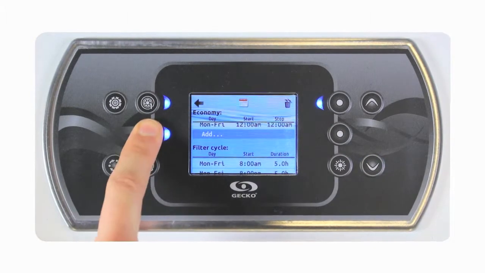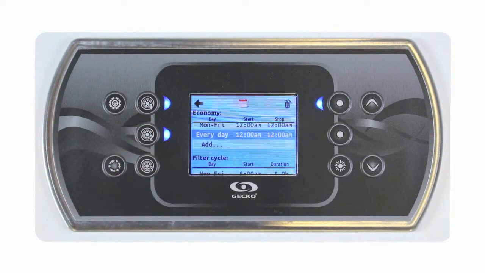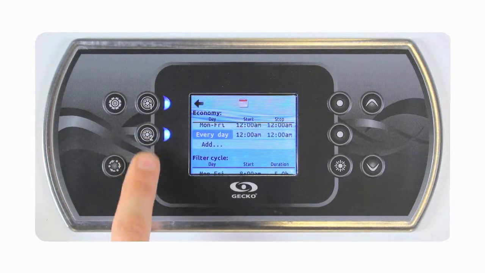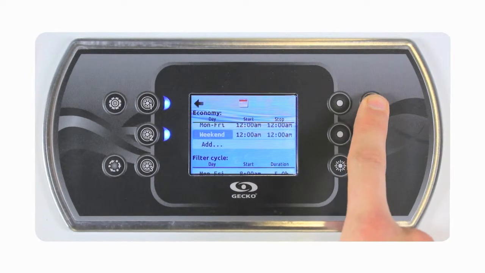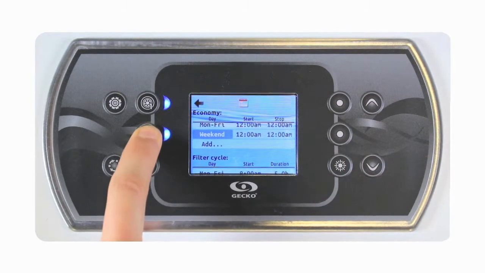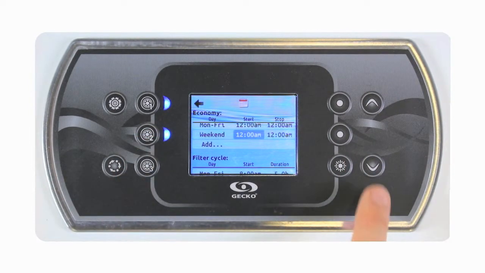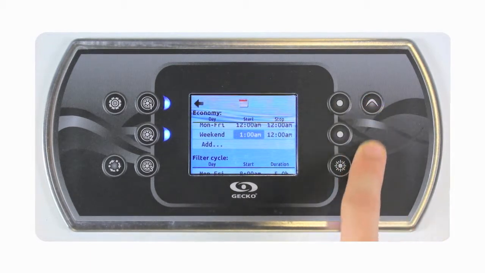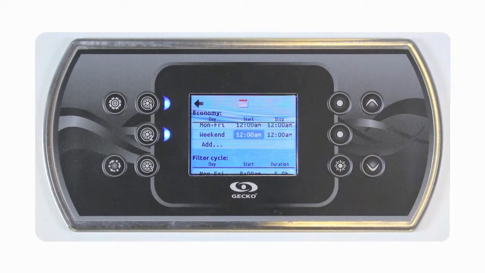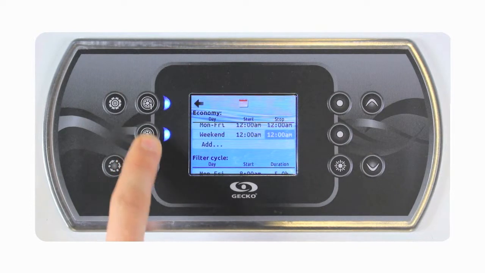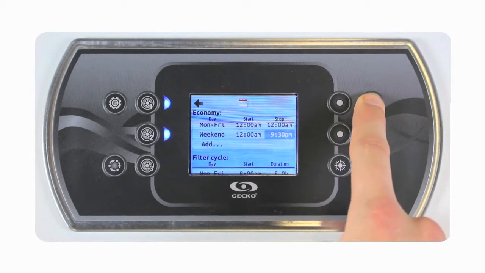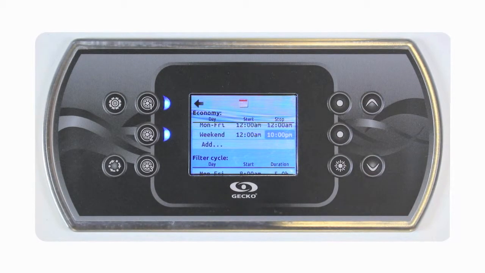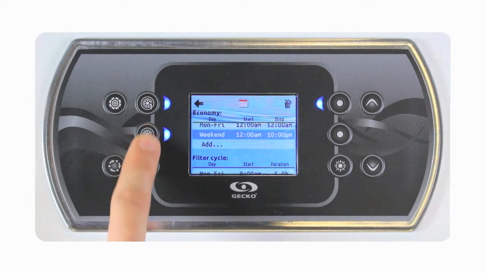If we want to add an economy cycle, simply put the cursor over Add and click on the Select button. First, we can select the occurrences. Click on Select again to change the start time. Click on Select again to change the stop time. Click on Select one last time to confirm all changes.